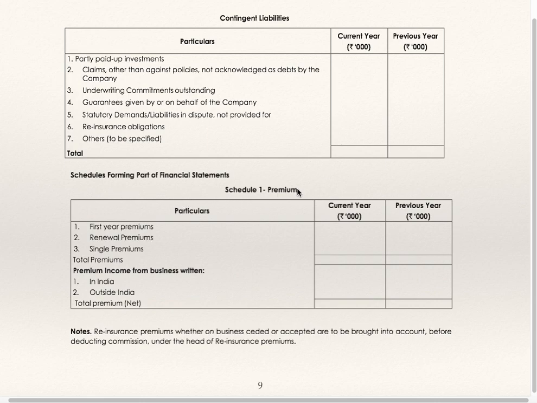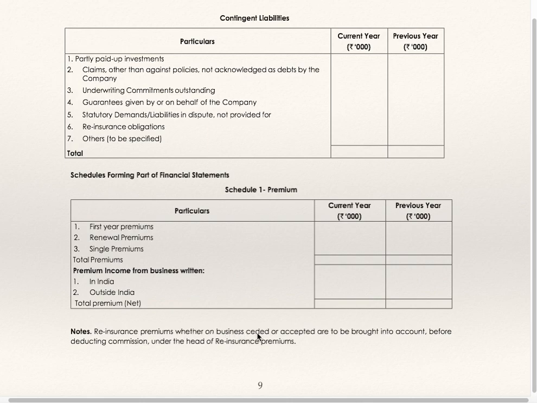Schedule number 1, premium. You are supposed to show the first year premium, renewal premium, single premium, total premium, premium from business in India, and outside India. Take the total. If there is any outstanding premium, it is to be added. Premium on reinsurance ceded and accepted can also be done here, as adjustments.